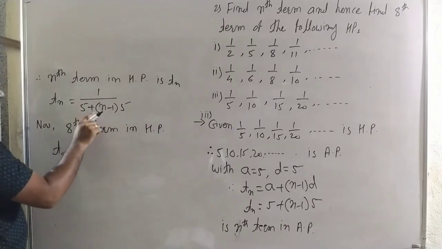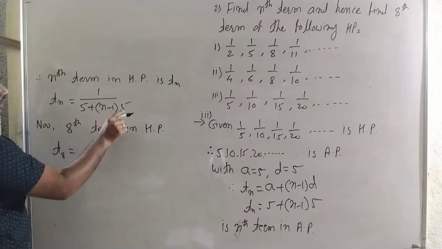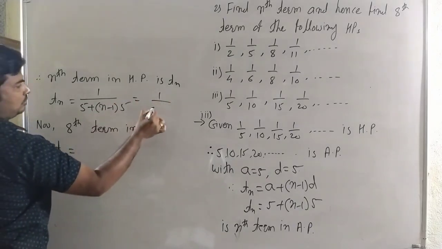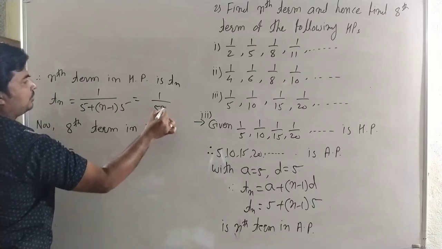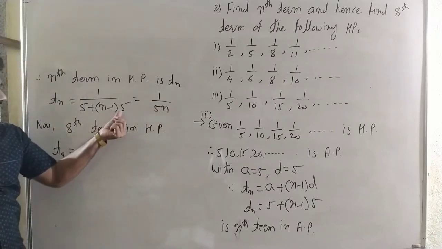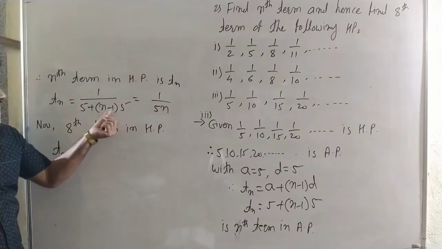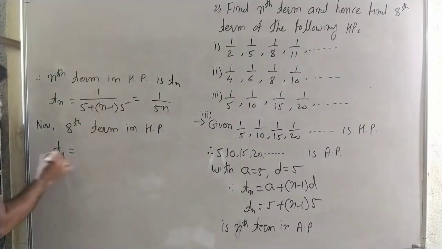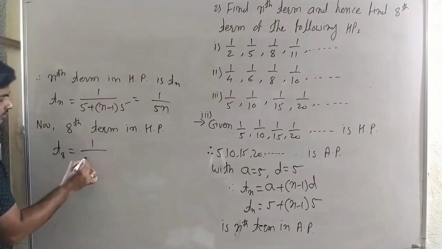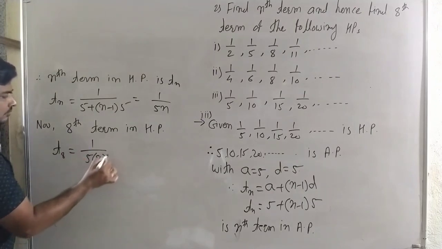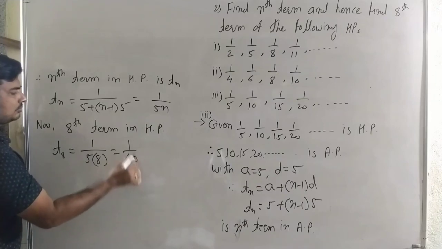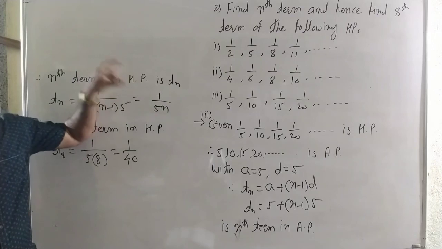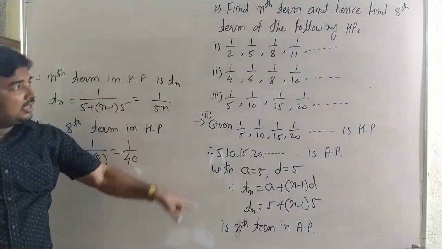When we calculate, 5 into n is 5n and then minus 5, so we can directly write 5n. Now the 8th term is 1 by 5 into 8, which is 1 by 40. It is the 8th term of the harmonic progression, and this is the nth term. See carefully this.